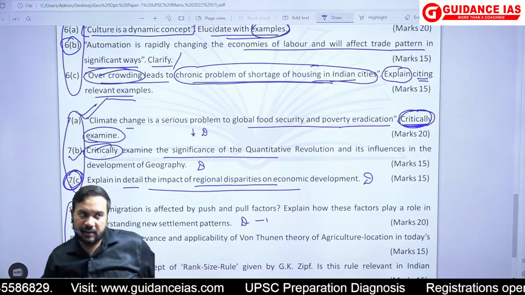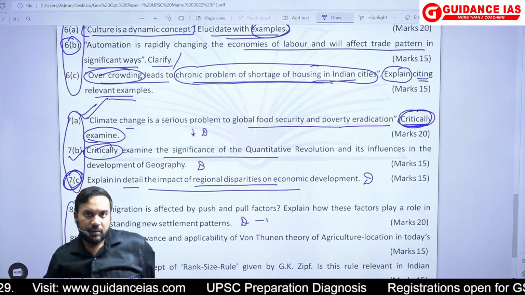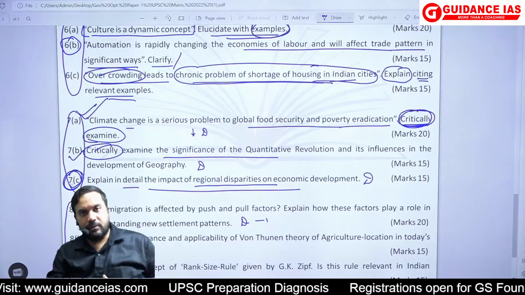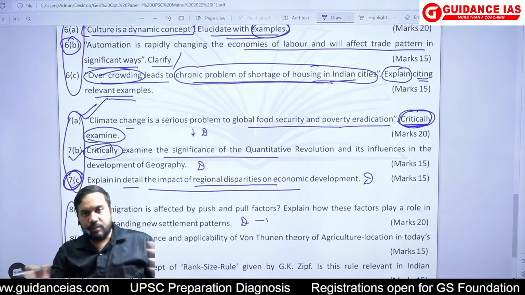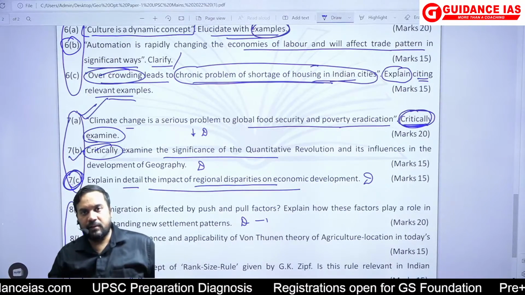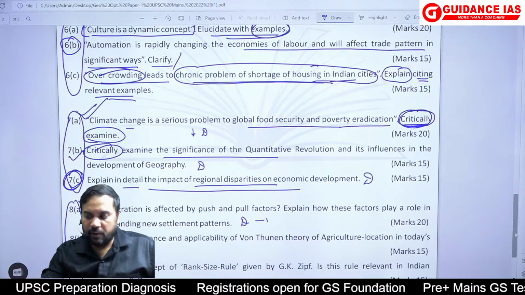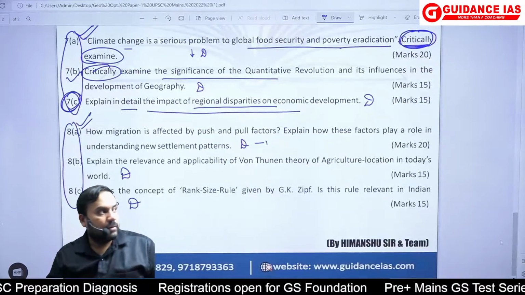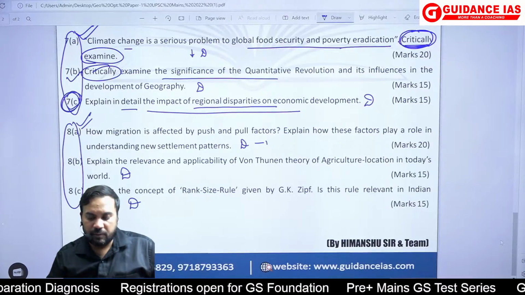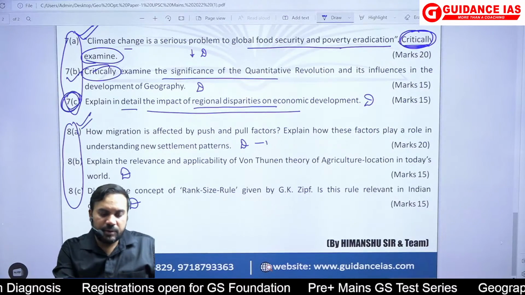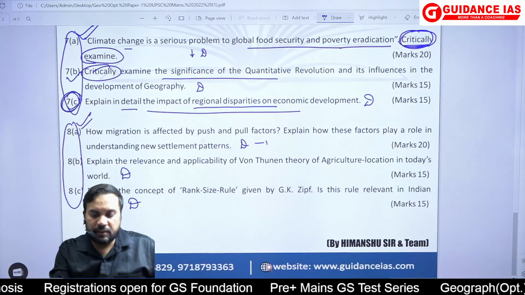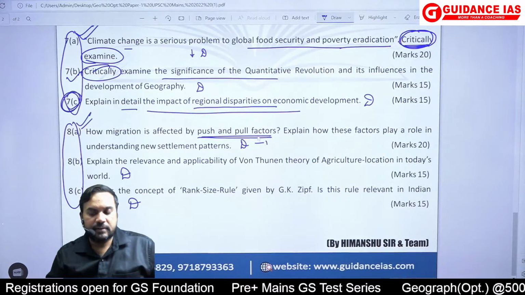Even you can take one example from transport. You can take how ultimately it can lead to regionalism, separatism. All these would combine and can even become a bigger problem of law and order issues, which would not have a conducive environment for development. ठीक है? Then question number 8A, how migration is affected by the push and pull factors.